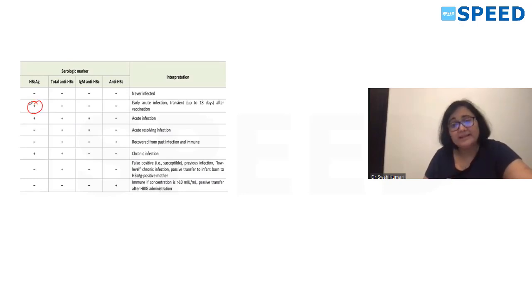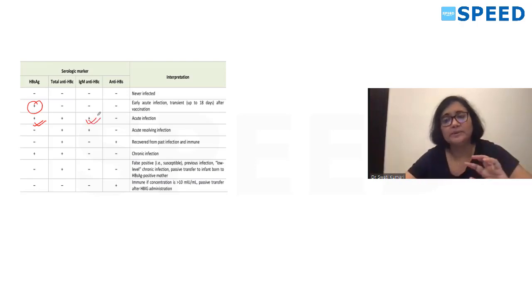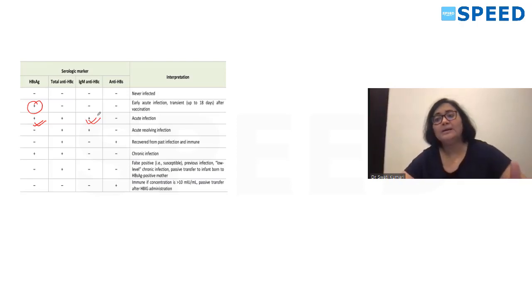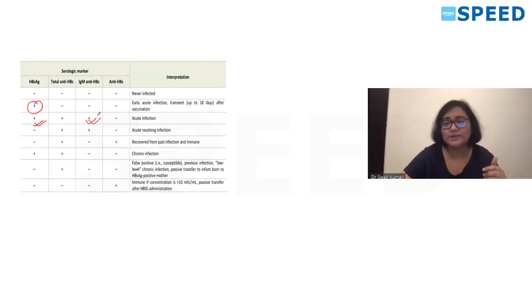If very early acute, within 2 weeks, only surface antigen will be there. Then in acute cases, surface antigen and IgM anti-HBC will be positive.